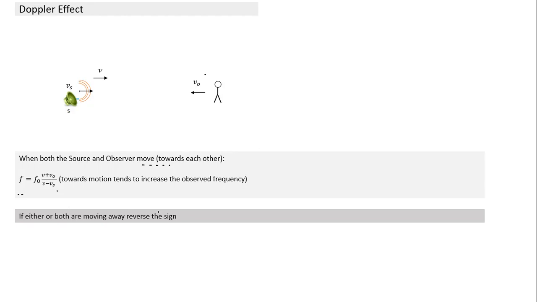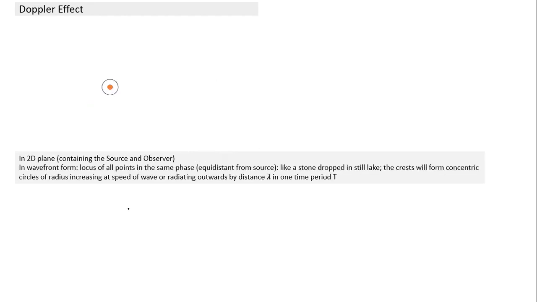That's what we need to do in case of Doppler. But there's another way of understanding Doppler. What we have done so far, we have taken a linear motion. We have taken a one-dimensional view of Doppler. And this is something like an optional thing. Anyway, this topic may not be there.